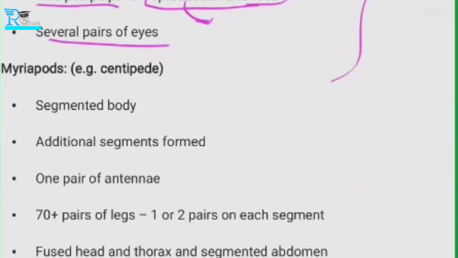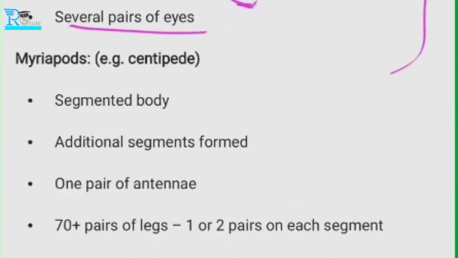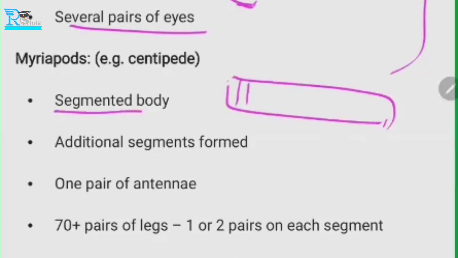Next, then there are myriapods. They have a segmented body. Segmented body means, for example, the length of a myriapod is this much, and then there will be many segments. Clear? They have many segments. That's why it is not mentioned how many segments, because they don't have just one or two. They have many. So many segments means the segmented body.